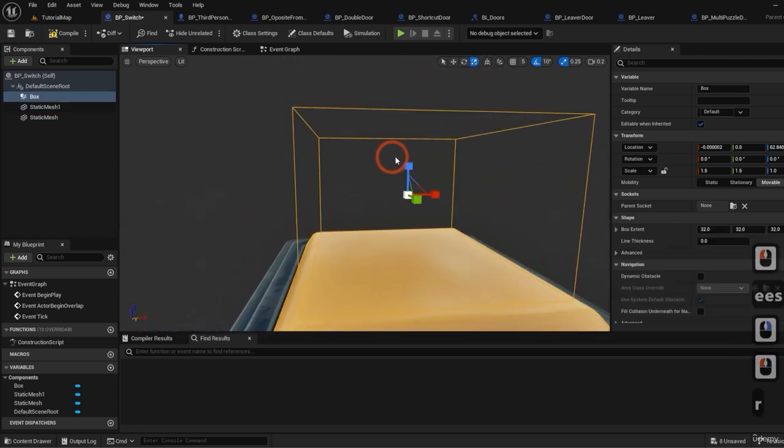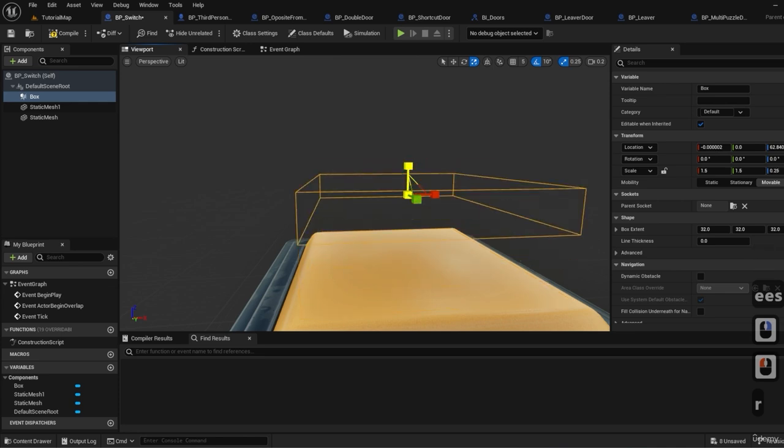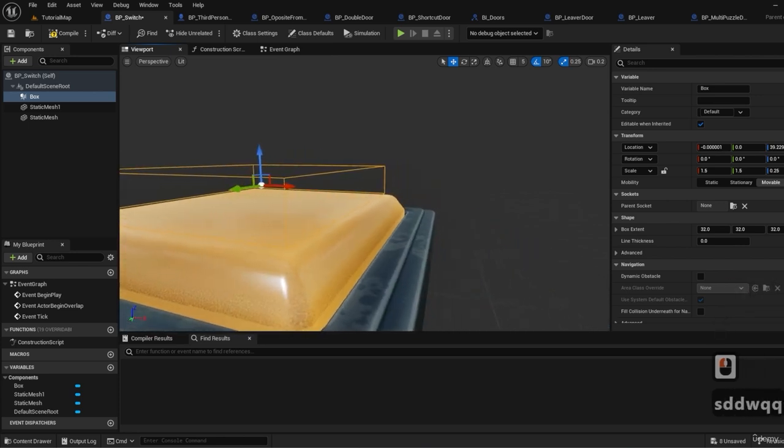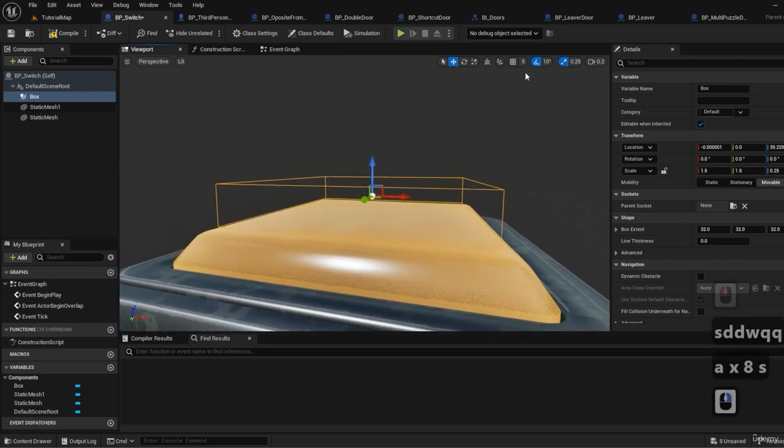So we're also gonna make it thin, like this. Maybe a little bit thinner.